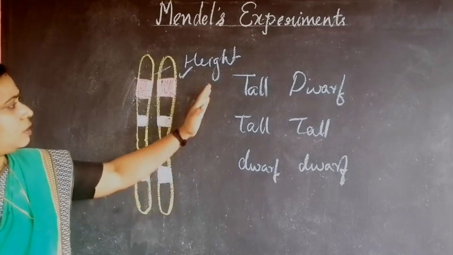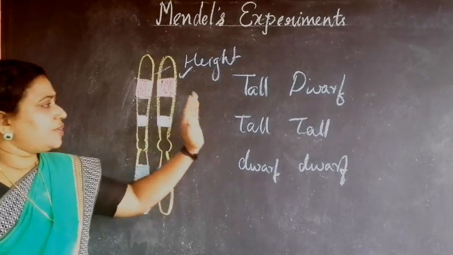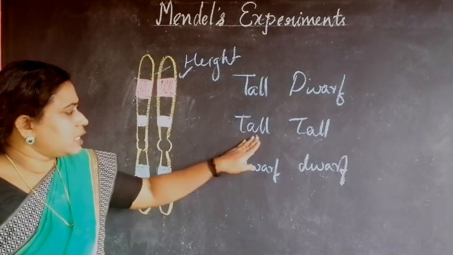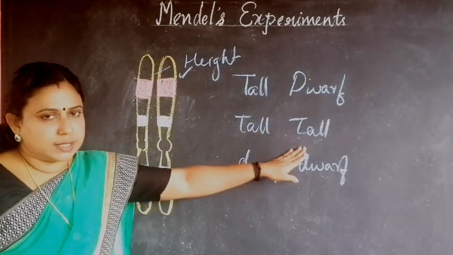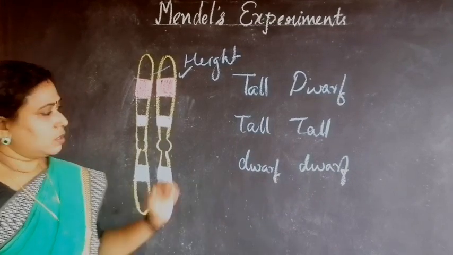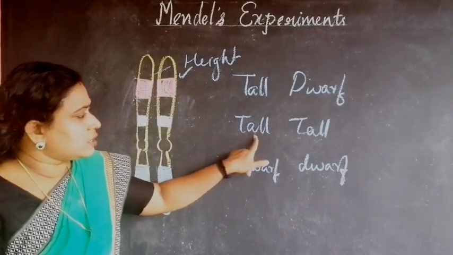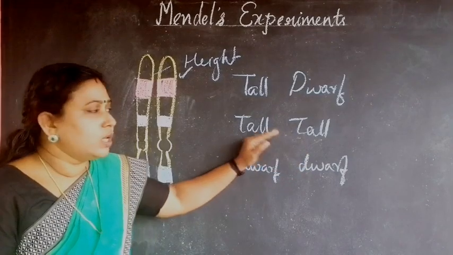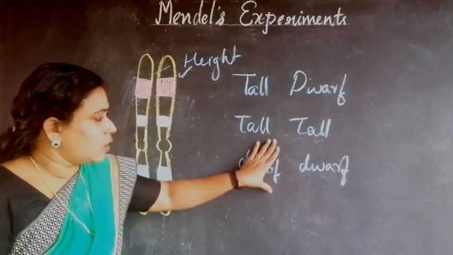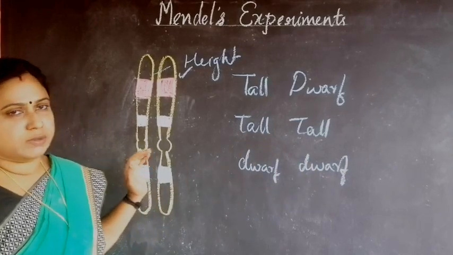So then what will be expressed? Which trait will be expressed in this particular plant? If both the alleles produce the proteins for tallness, with no doubt the organism will show tallness. If both produce proteins for dwarfness, the organism will show dwarfness, will be short.